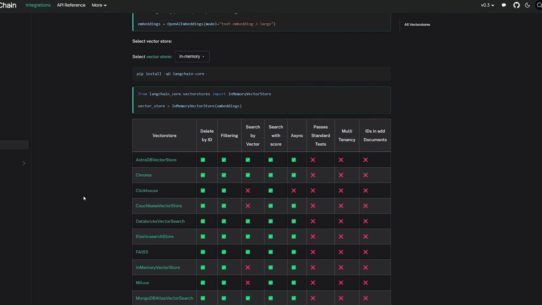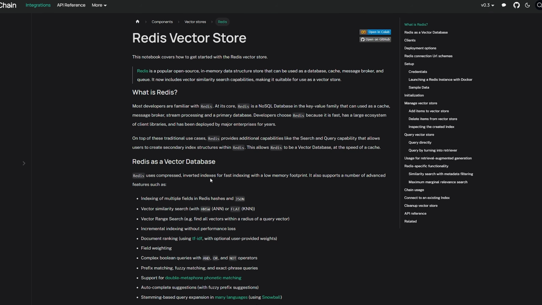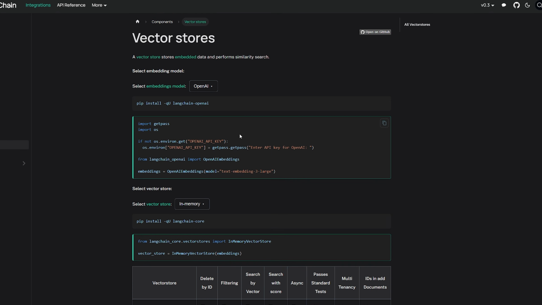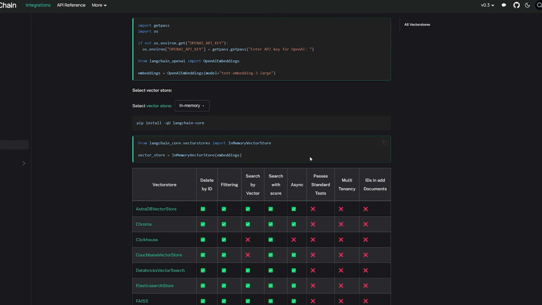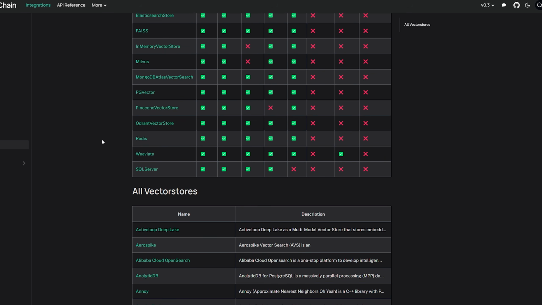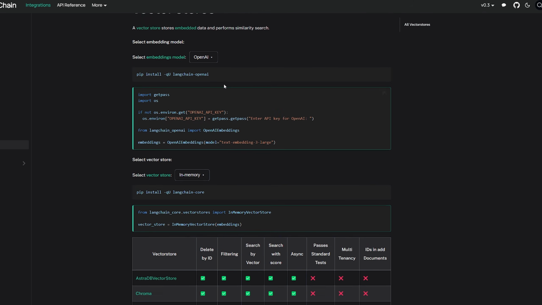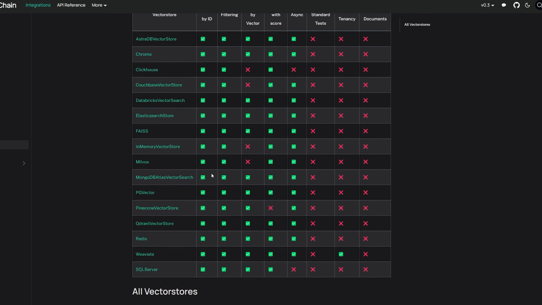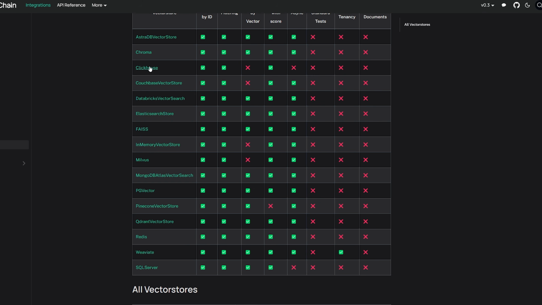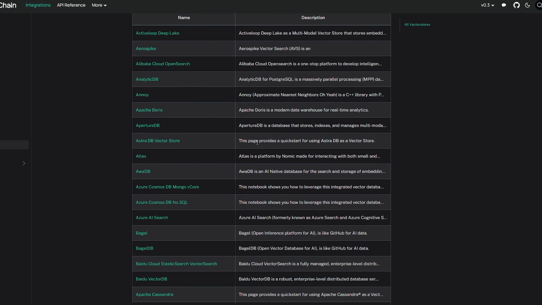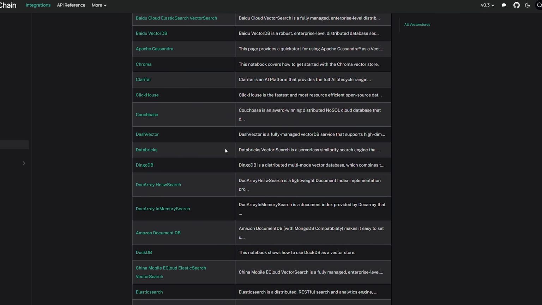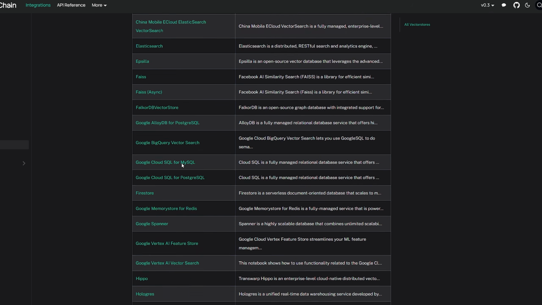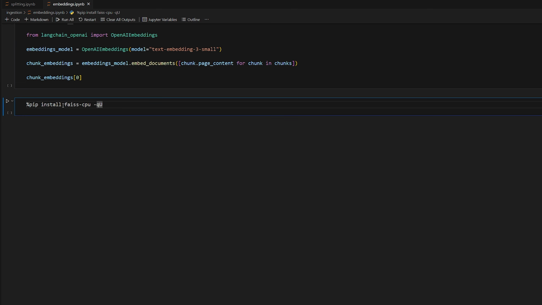So no matter which one you want to go with, just click it. It'll tell you what to install, how to use it, and all that good stuff. No matter which one you choose, since we're using Langchain here, at the end of the day, they all sort of inherit from a common interface. Once you have your vector store or vector database set up, just by the instructions as provided by whichever provider you choose, it's pretty much the exact same way in terms of actually using it because Langchain offers a common interface. We're going to experiment first with the Facebook FAISS one that I told you about before, so we'll make sure to install the necessary package for that.